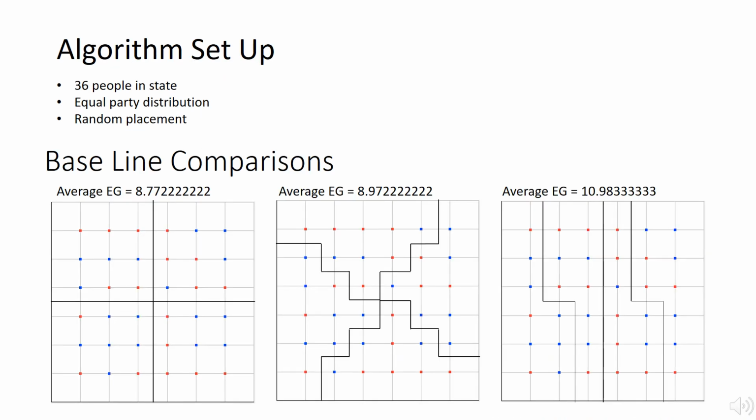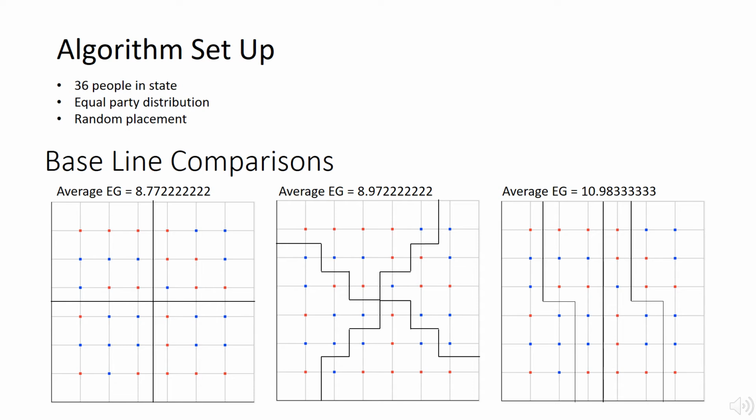For this research, I wanted to create a randomized state divided into electoral districts with no human input. I began by setting up a state that had 36 citizens with equal party distribution of 18 in each party, and that would create 4 equal districts. I used an array to assign values that represented their party and then had a random number generator mix it up. I had the values of 1 equal red and 2 equal blue. You can see below how those were printed onto a map of the state.